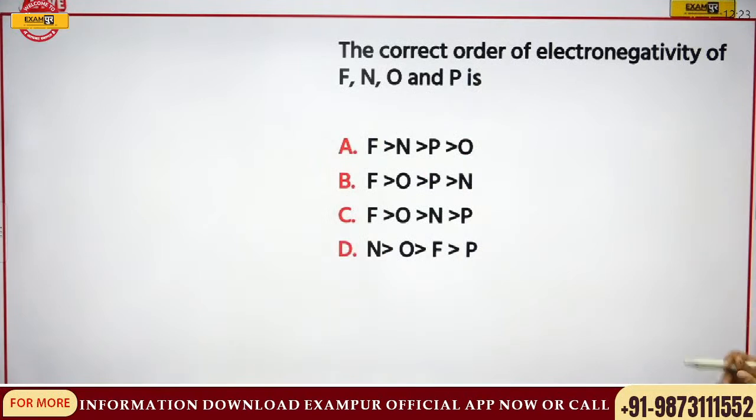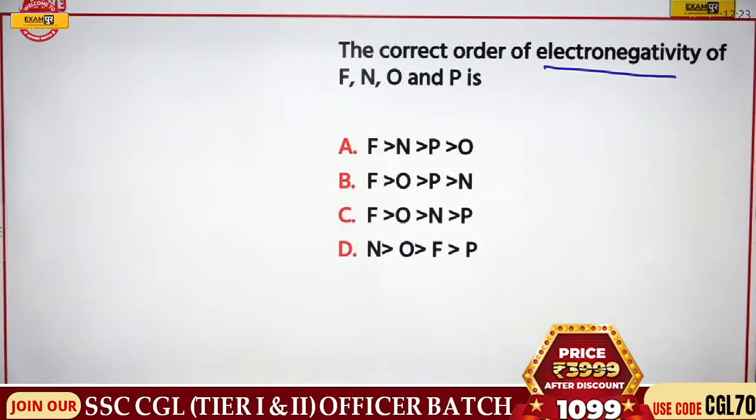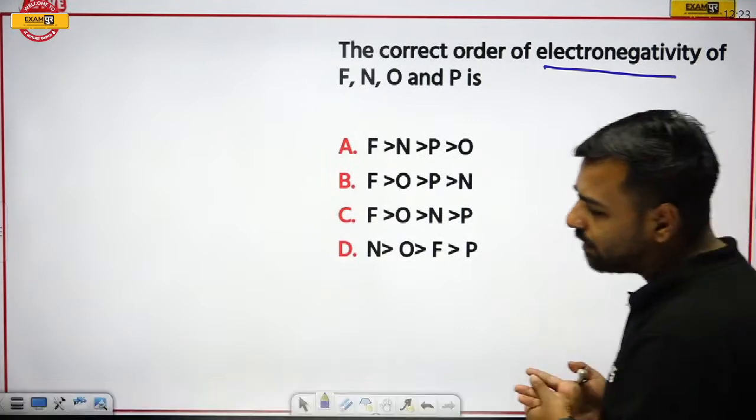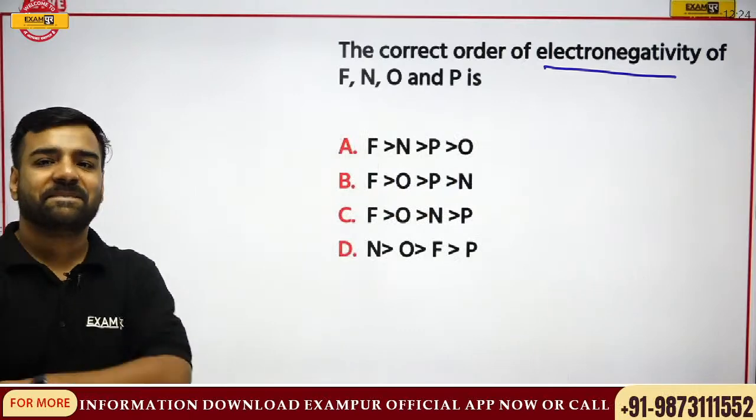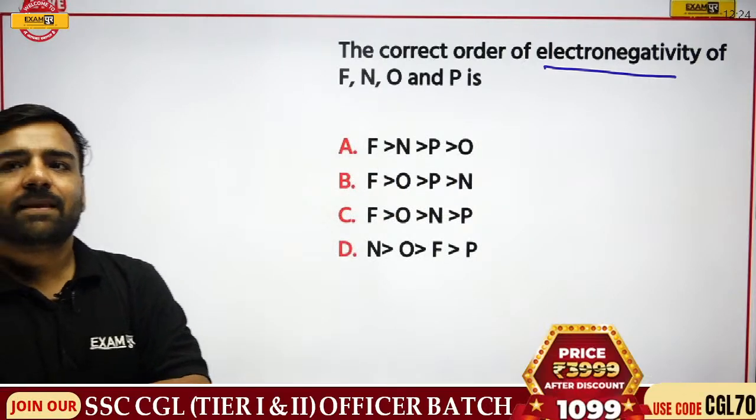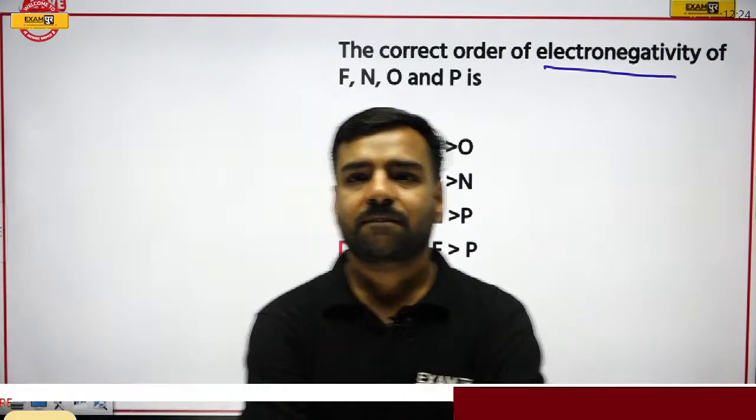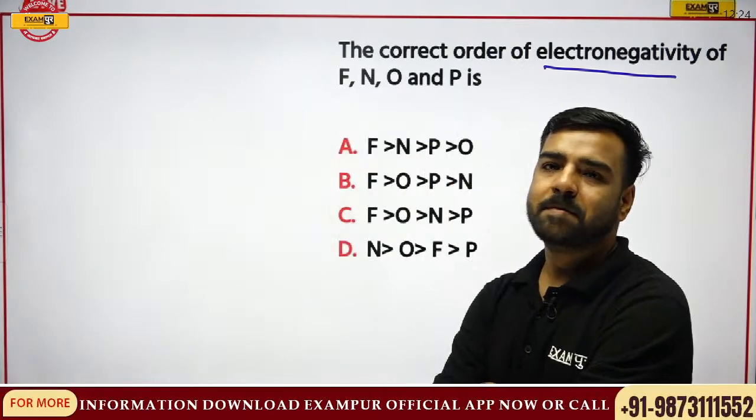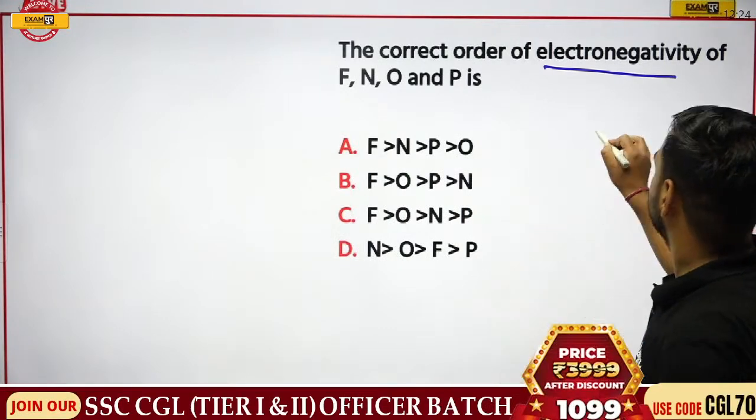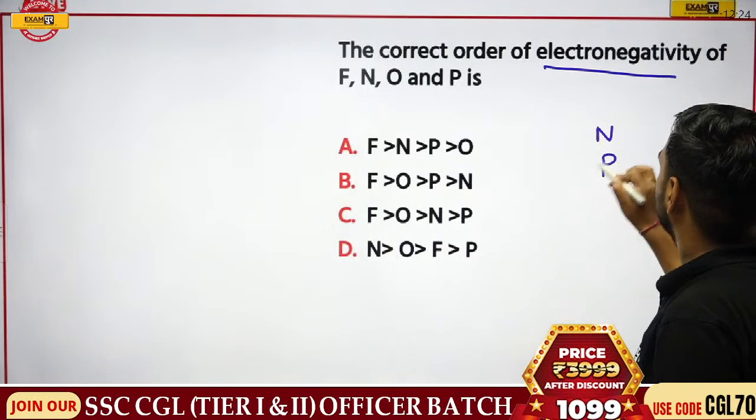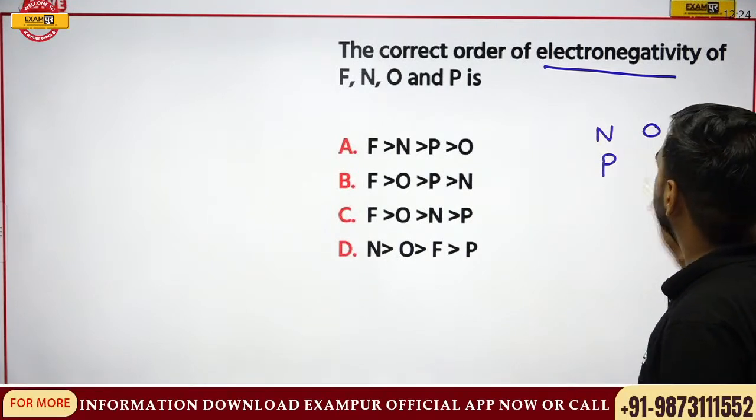Next, the correct order of electronegativity of F, N, O, P. Can you tell me about this? What is going to be the correct answer for this part? Yeah, answer please. Nitrogen, oxygen, fluorine, right? Just try to relate it with this part.